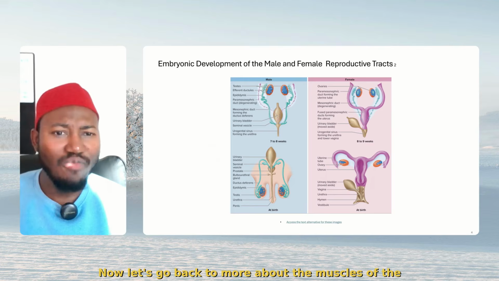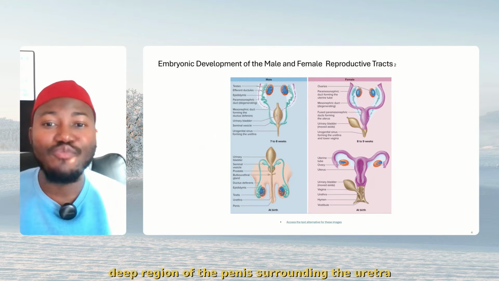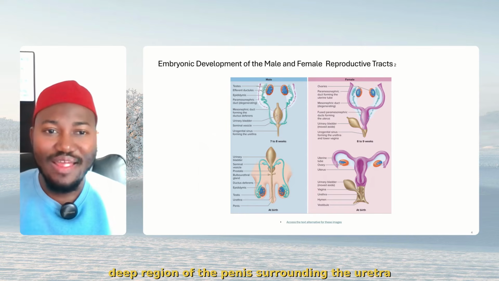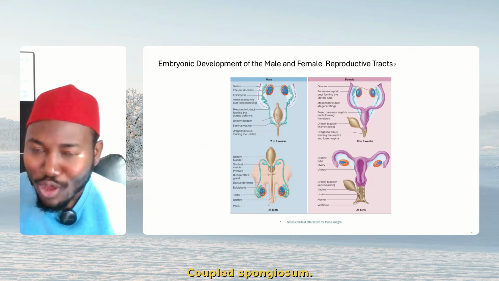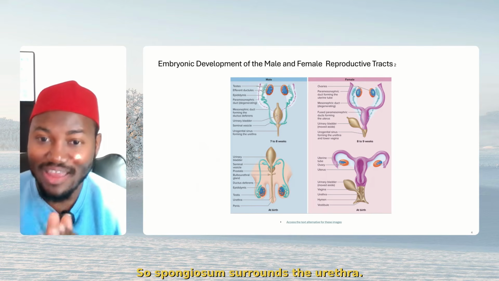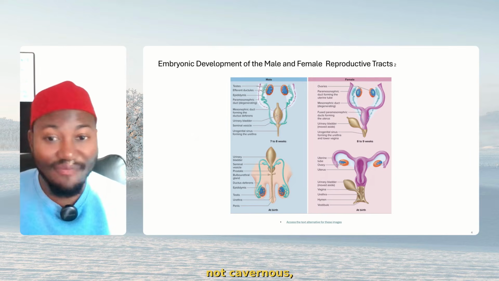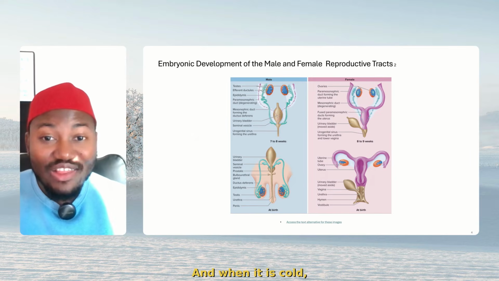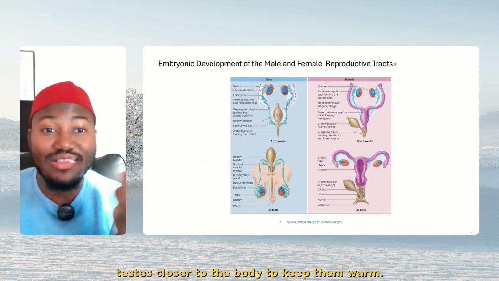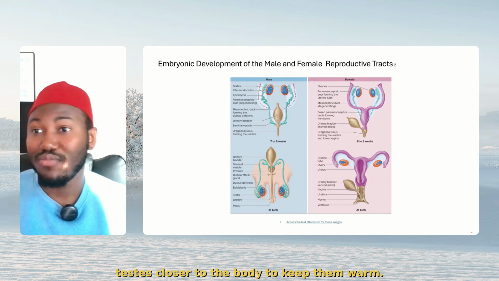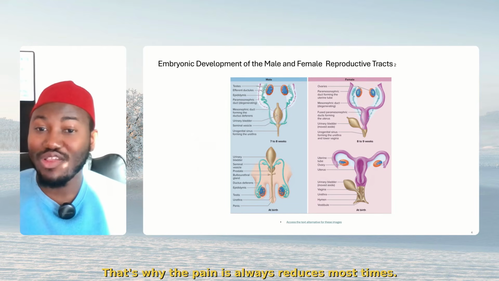Now, let's go back to more about the muscles of the penis. It's also very important for you to know that the deep region of the penis surrounding the urethra that engorges with blood during an erection is known as what? Corpus spongiosum. So the spongiosum surrounds the urethra. It is where blood engorges so that the penis becomes erect, not cavernosum, not scrotum. When it is cold, the cremaster muscle contracts and draws the testes closer to the body to keep them warm. Just draws it to the body. That's why the scrotum always reduces most times.